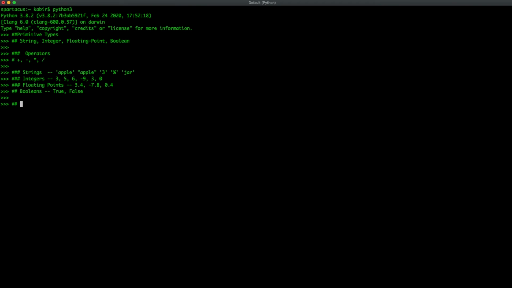Now I'll show you one way to verify a data type if you're unsure. So let's take 4 in quotation marks, for example. If you were somewhat confused on whether this was an integer or a string, you can always use this built-in type function to verify its type. So when you do that, it returns this statement. Class you can ignore for now. This is just a keyword, and string is its data type. String's abbreviation is str, int is integer, float is for floating point, and bool is for boolean.